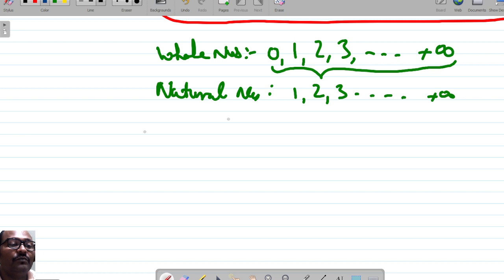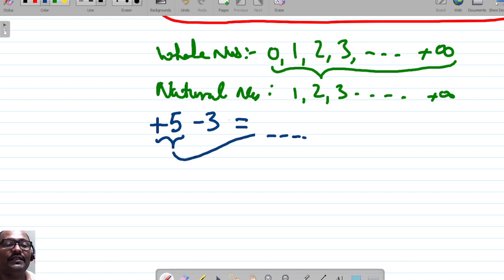I want to teach you one more basic concept, regarding the signs, the different signs, and how the numbers will be added or subtracted. Suppose there is a number plus 5 and another number minus 3. What will be the sign of the number as a result? First in this case, we take the number with the higher sign, which is plus. So we put the plus sign first in the result.